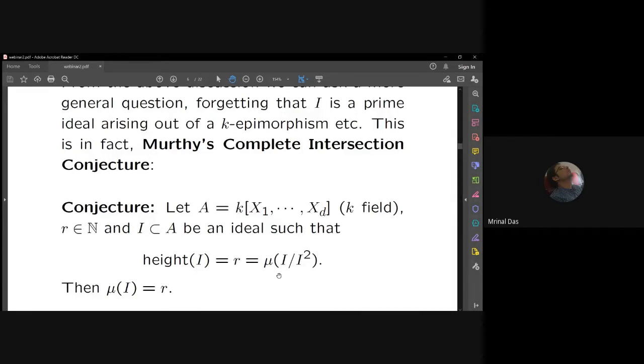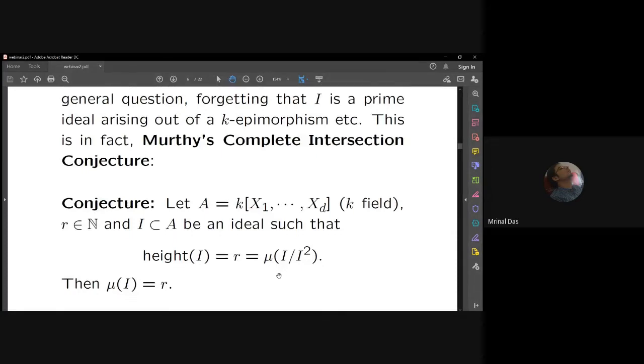Murthy did not put this as a conjecture. He asked this as a question. So it was his 1975 Queen's lecture. So he asked whether I is generated by r elements. So nowadays people call it Murthy's complete intersection conjecture. So my talk will be focused on this question, Murthy's conjecture. And this conjecture is still open.